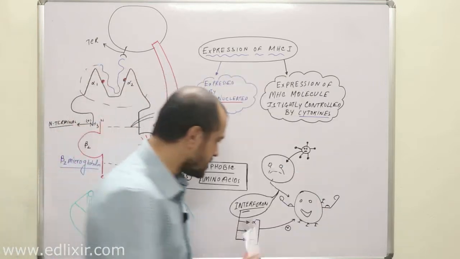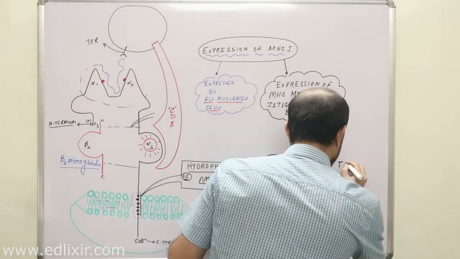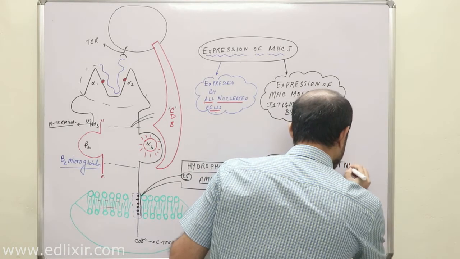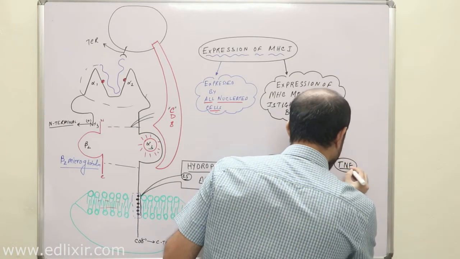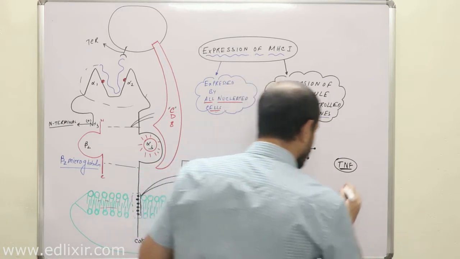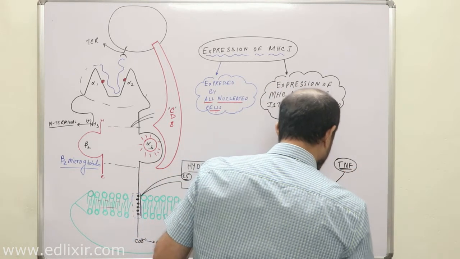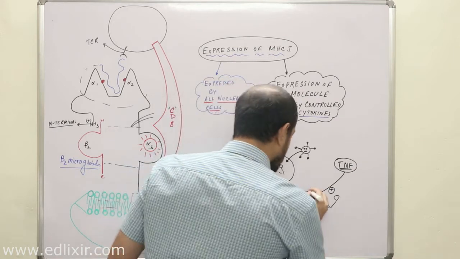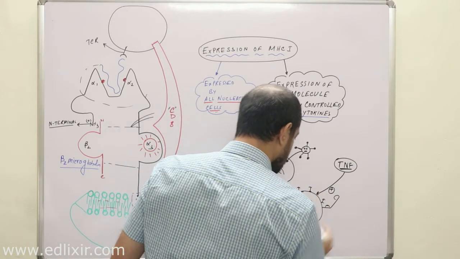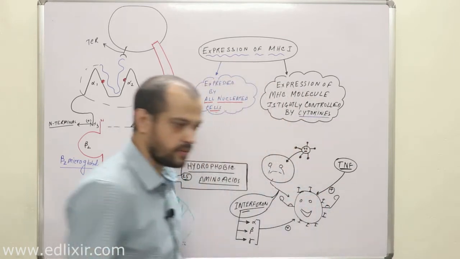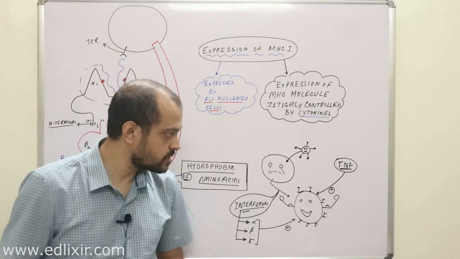Clear? There is another cytokine which is known as TNF, that is tumor necrosis factor. Tumor necrosis factor also positively affects or upregulates the expression of class 1 molecule on the surface of the plasma membrane of a cell. Clear?